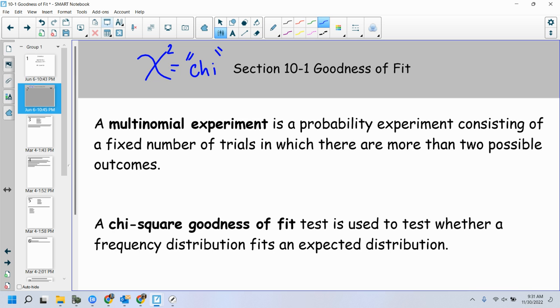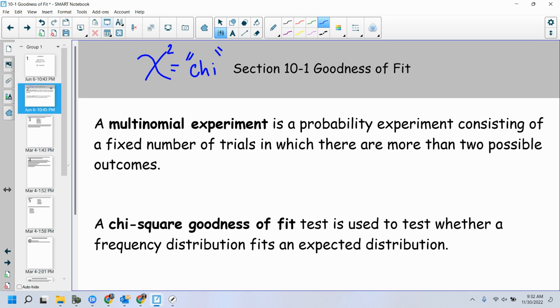So let's talk about goodness of fit. A couple different definitions here. A multinomial experiment. A multinomial experiment is a probability experiment consisting of a fixed number of trials in which there are more than two possible outcomes. A chi-square goodness of fit test is used to test whether a frequency distribution fits an expected distribution.